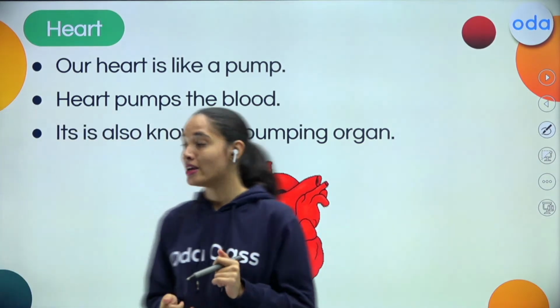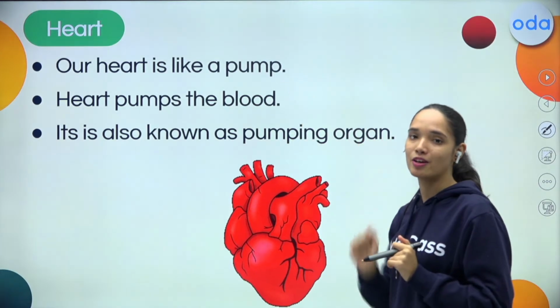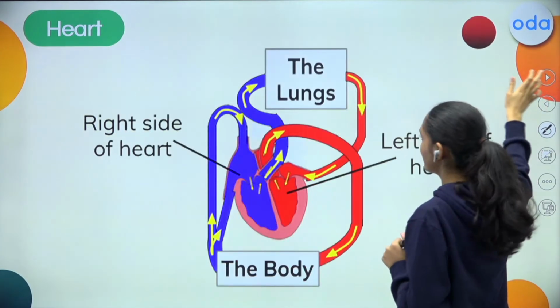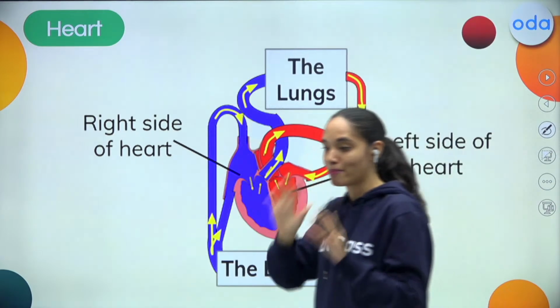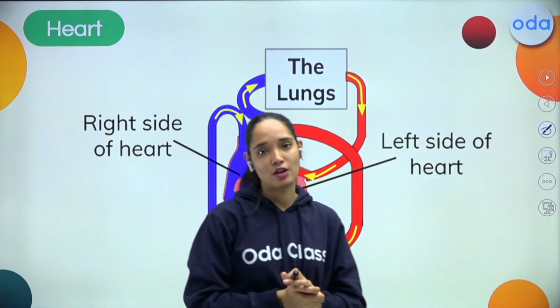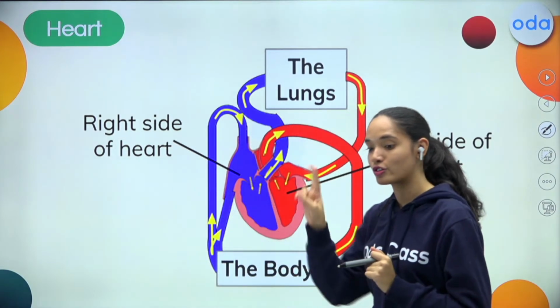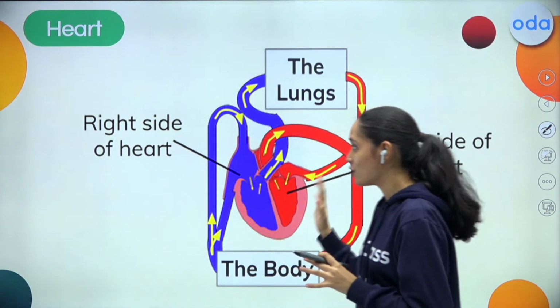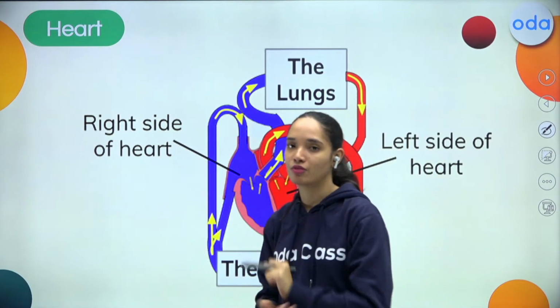It pumps the blood, therefore it is known as a pumping organ. And do you know what, my dear students? I will tell you an amazing fact very soon. So the way the blood flows inside our heart is very unique. It flows twice.